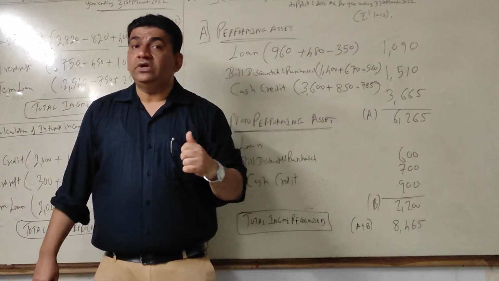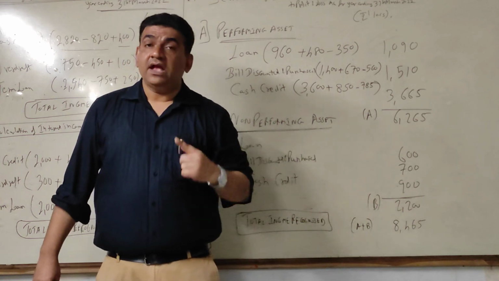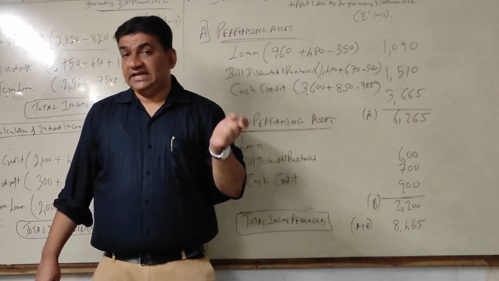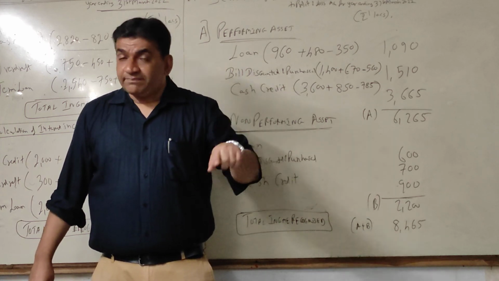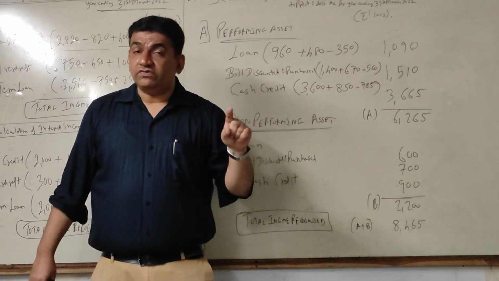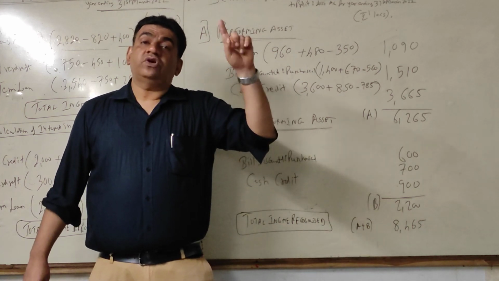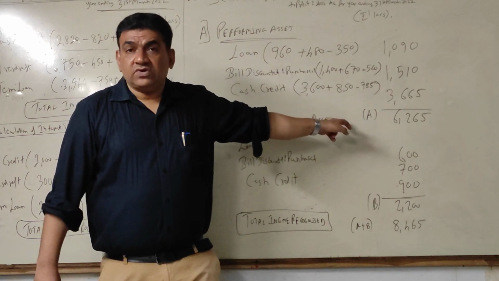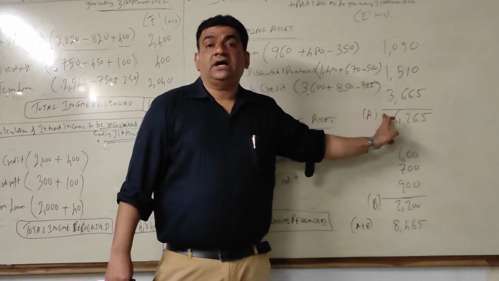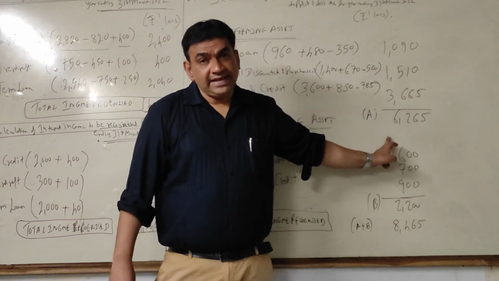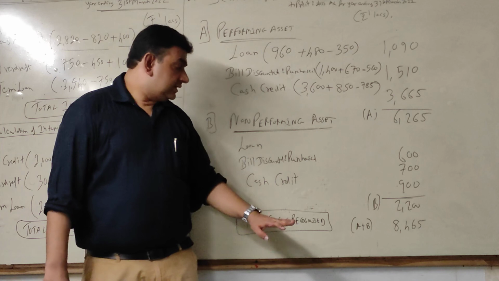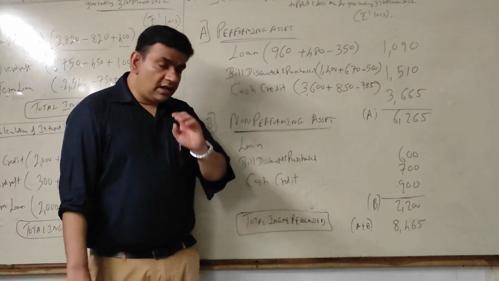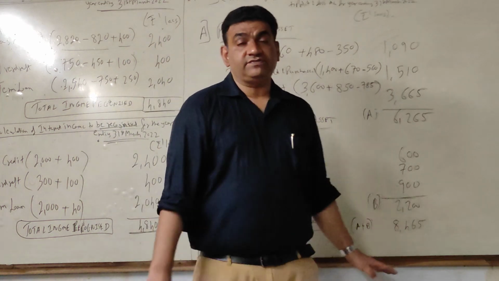So that will include received during the year plus what is receivable on the last day of the year, because that is an income of the current year, and I will subtract what is recoverable on the first day of the year, because it is already included in last year's income. So received plus accrued on last day minus accrued on first day for performing, and for non-performing only the actual amount received will be considered. So these were the 5 sums covered in this video.